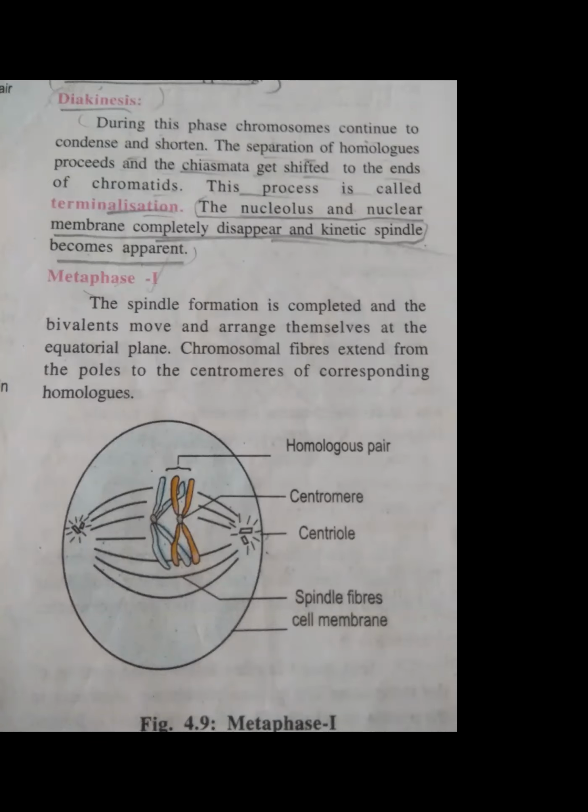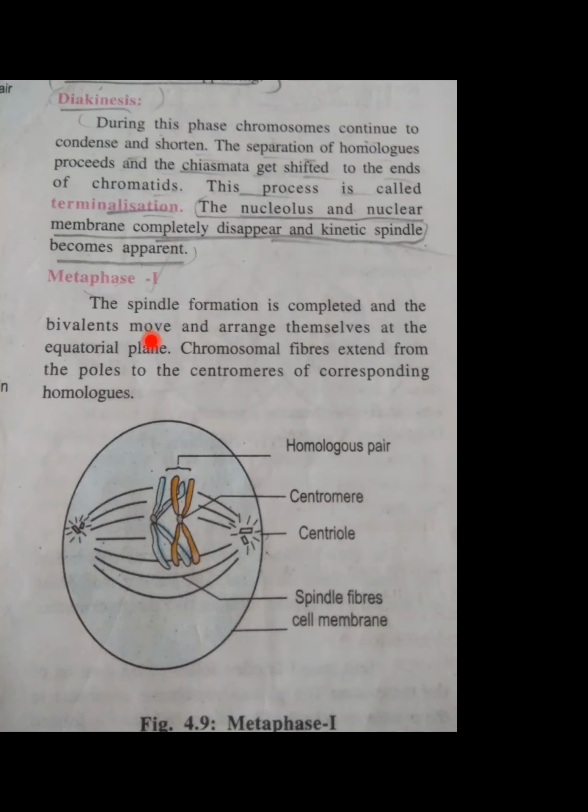So you can see here that is called terminalization. The next event which is important in diakinesis is that the nucleus and nuclear membrane completely disappear and kinetic spindles become apparent. वो जो kinetic spindles होते हैं, spindles आना शुरू हो जाते हैं और जो nuclear membrane है that will completely disappear. Now we'll see the next stage, that is metaphase 1.